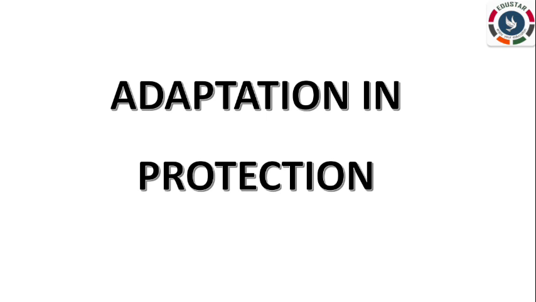The next one is adaptations in protection. Animals are hunted and eaten by other animals. So, they need protection from their enemies in their surroundings. Let us see how animals adapt themselves to protect themselves from their enemies.